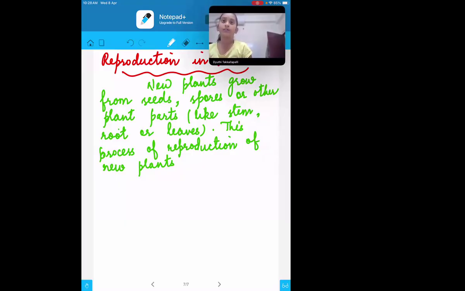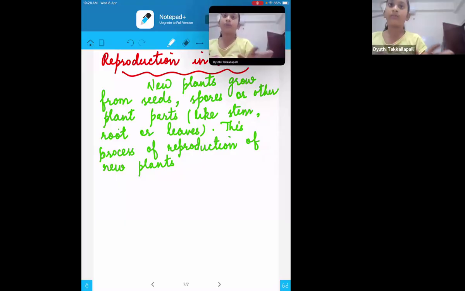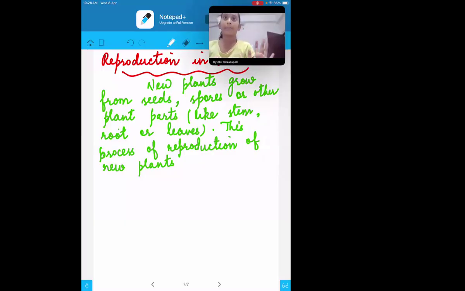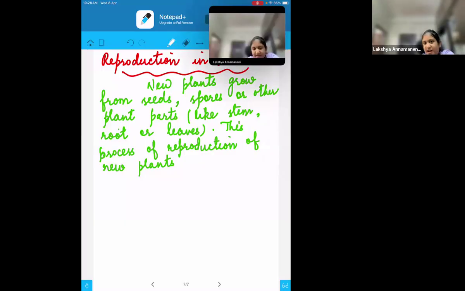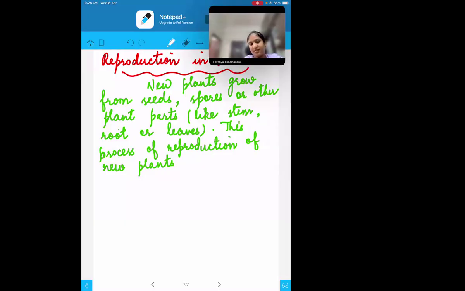No, for spores, we will be learning in detail, so no need to write it there. Ma'am, does the bryophyllum leaf have some spores? Bryophyllum leaf does not have spores. They basically have notches. The margins will be there in them.